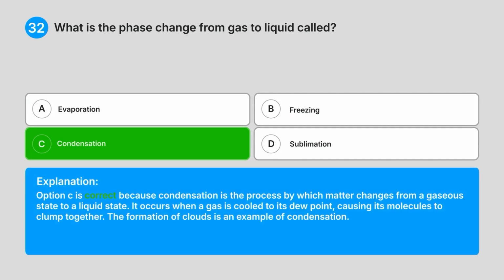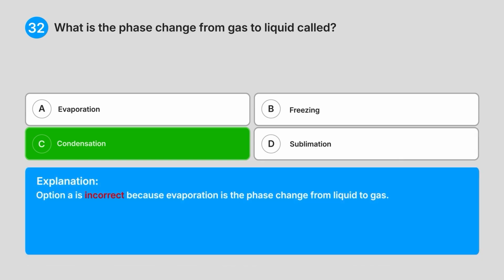Explanation. Option C is correct because condensation is the process by which matter changes from a gaseous state to a liquid state. It occurs when a gas is cooled to its dew point, causing its molecules to clump together. The formation of clouds is an example of condensation.